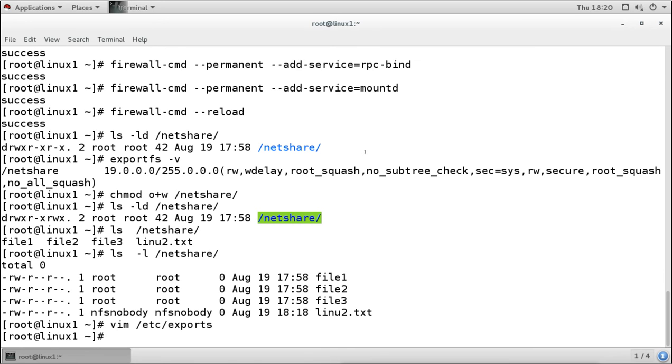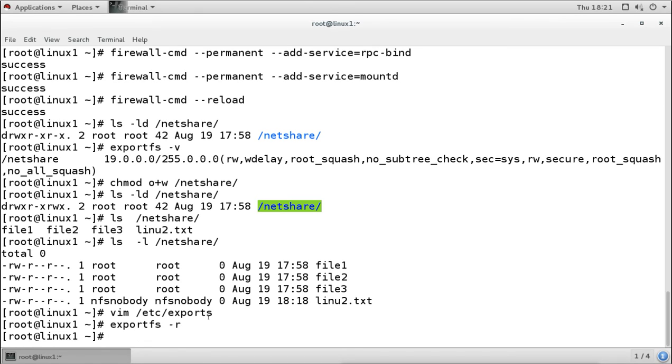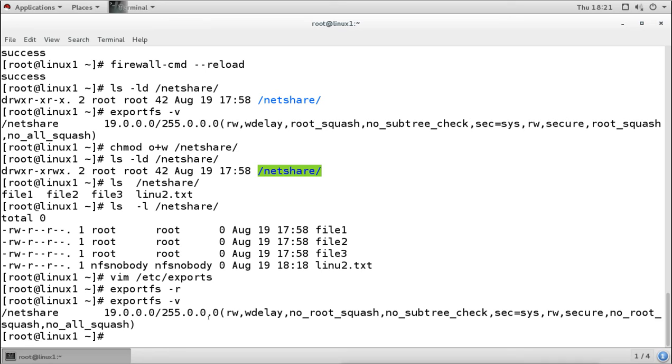Now I have added the new option there. I have changed the option. Now for making these changes take effect, we can restart the service, or we can run this command also. You don't have to restart the whole service. We can run the command exportfs -r to refresh the settings, and then when we check, we can see now it is saying no root squash.